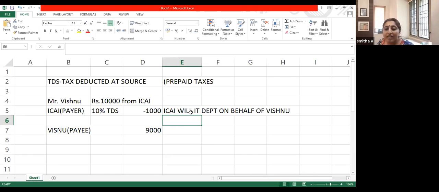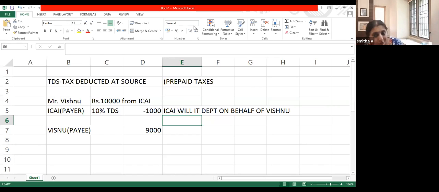See, all of us have an identity card everywhere. The ICAI has issued an ID card. The bank will give us an ID, customer ID. The same way, the income tax department has also given us an ID, which is called the PAN. PAN card is my ID card with the income tax department. So Vishnu would have already given his PAN to ICAI.